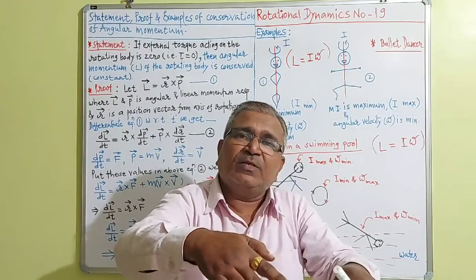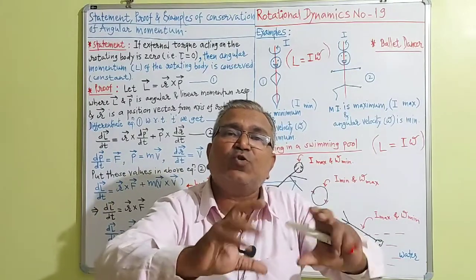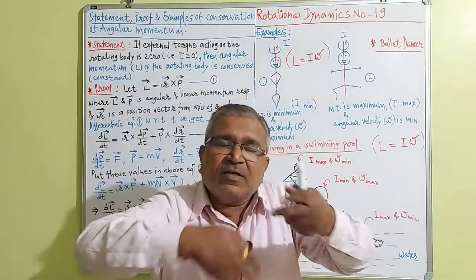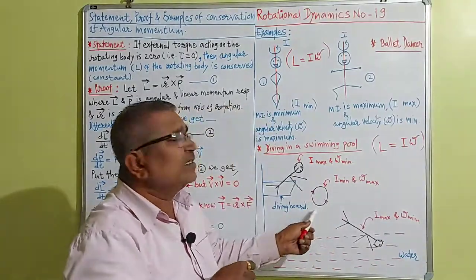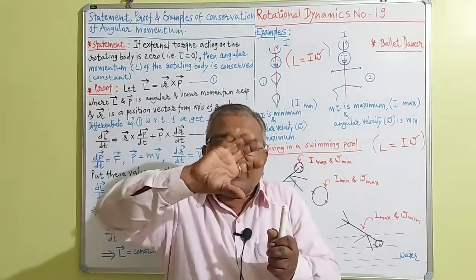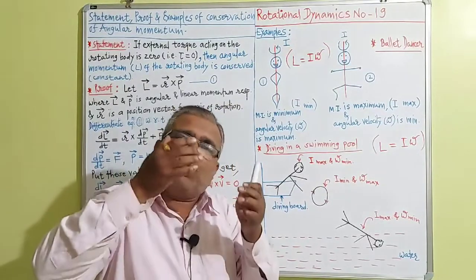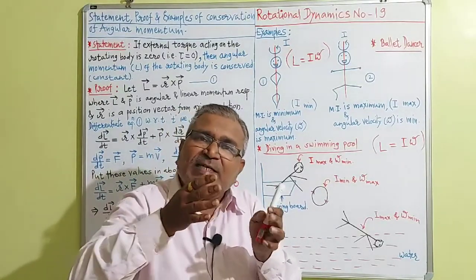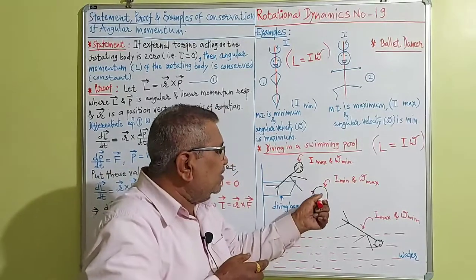When he dives from the diving board, at that time he wants to do some show, he wants to spin himself or herself. At the time of spinning like this, he closes the body in a circular form, and when he closes the hands and legs in a circular form like this, its moment of inertia, dear student, decreases because the body is closer to the axis of rotation.